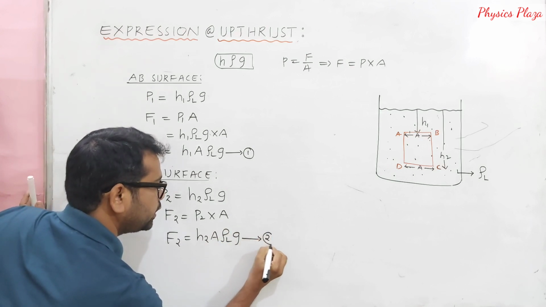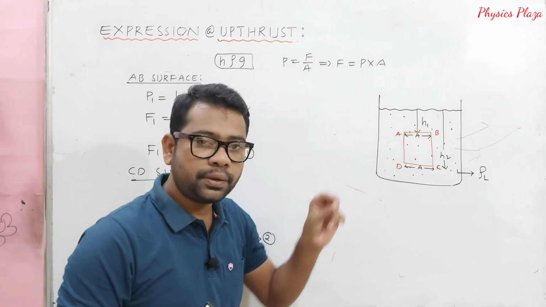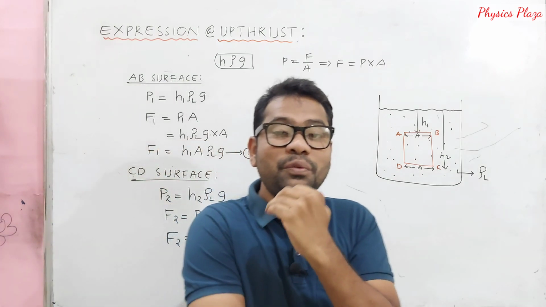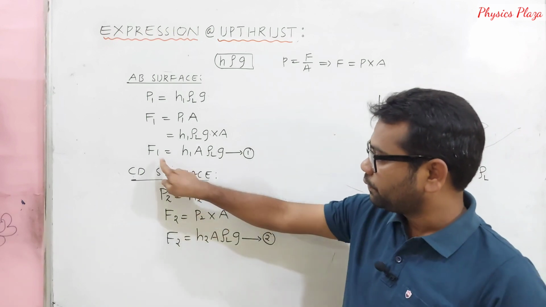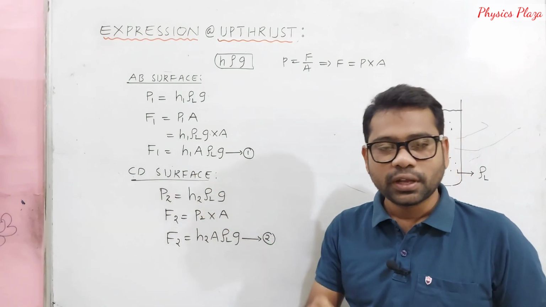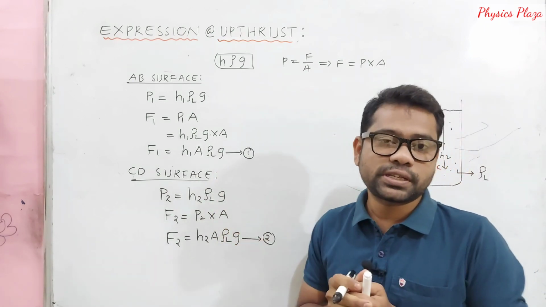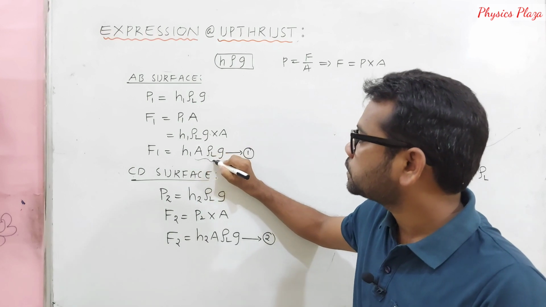But dear children, here F1 is the thrust acting on AB and F2 is the thrust acting on CD. Now which one will be more? Just think whether F1 is greater or F2 is greater. Let us observe the two expressions mathematically. Here A rho L g is common in both.